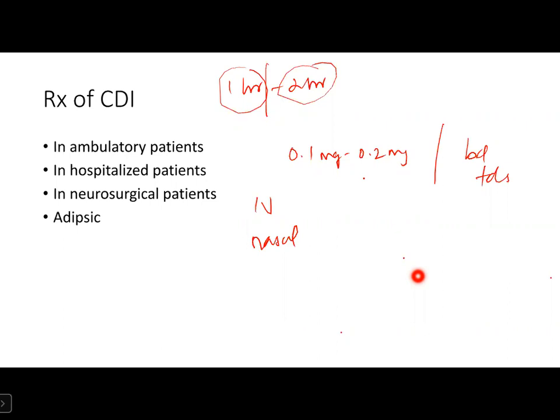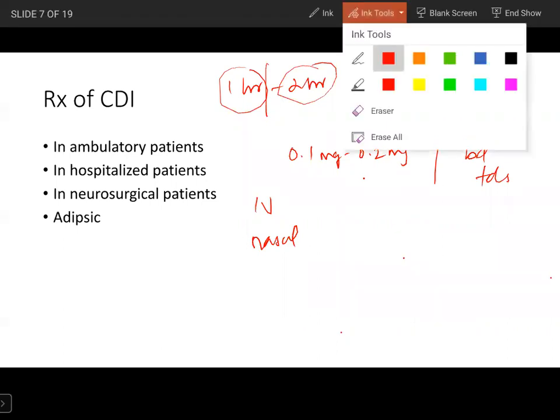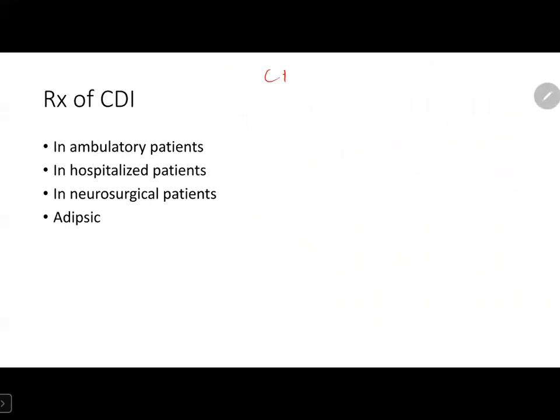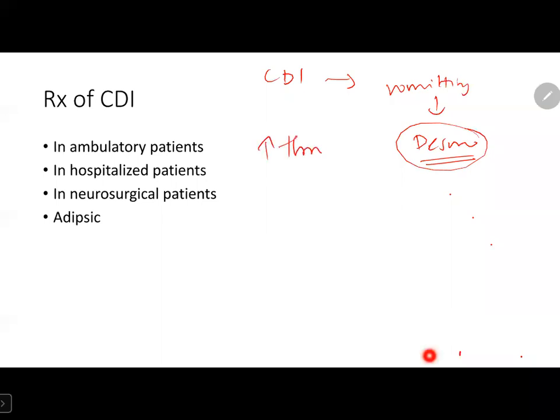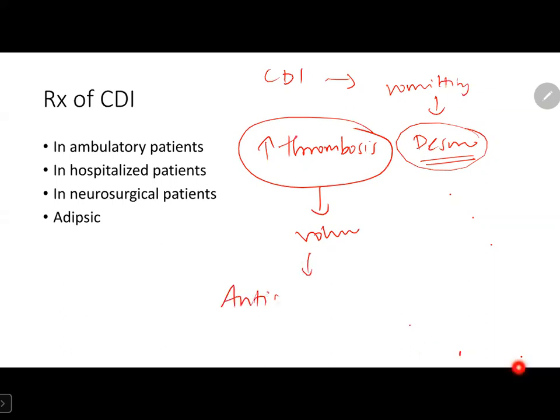So what can we do in a hospitalized patient? If a patient having known cranial diabetes insipidus is getting hospitalized, especially if he is vomiting, he cannot take desmopressin by oral route. At that time, close attention should be given to his fluid status. Also, there is increased chance of thrombosis in this patient. The patient may have volume loss due to infection, which may precipitate thrombosis. So anticoagulation should be considered whenever the patient is hospitalized.